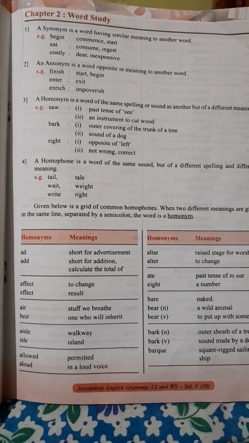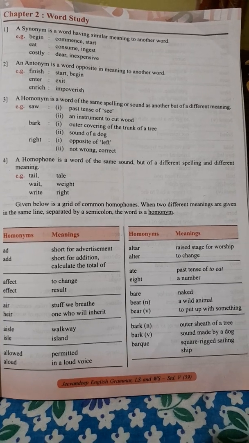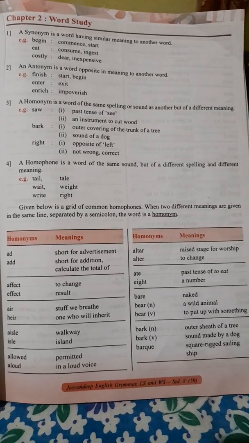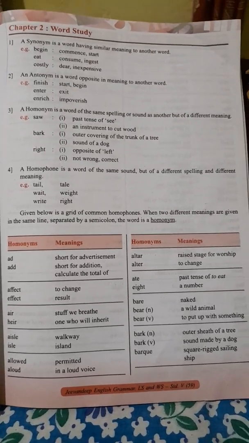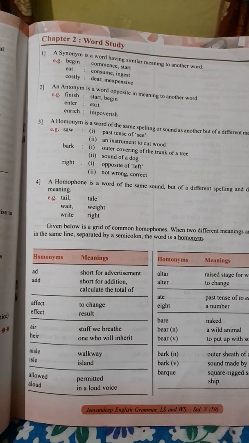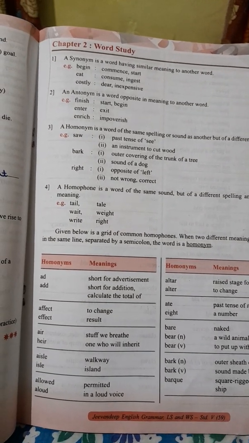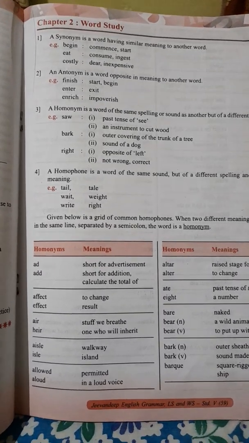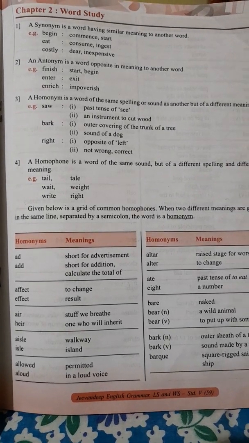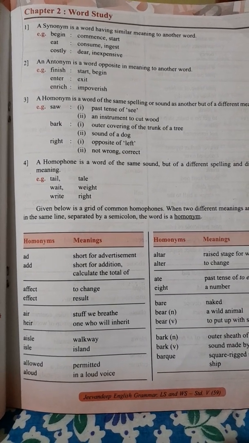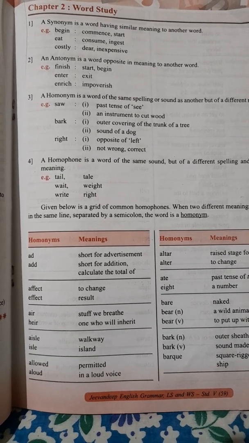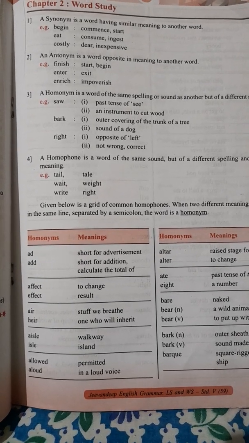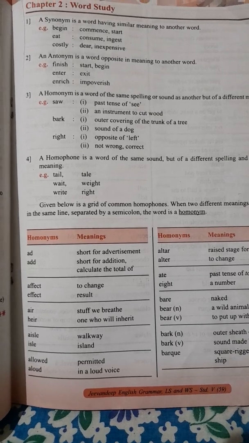Next, a homonym is a word of the same spelling or sound as another but of a different meaning. That means there are two same words but they have two different meanings. Now in synonyms, we have seen different words but same meaning. Here, same words but different meanings. So, saw: past tense of see, and an instrument to cut wood. The word is same but the meanings are different.